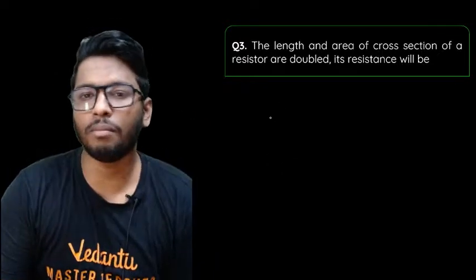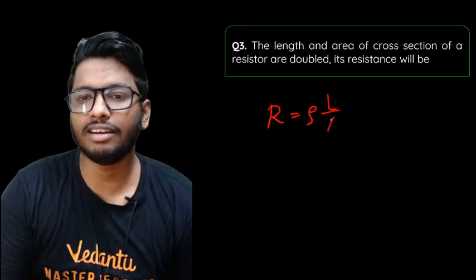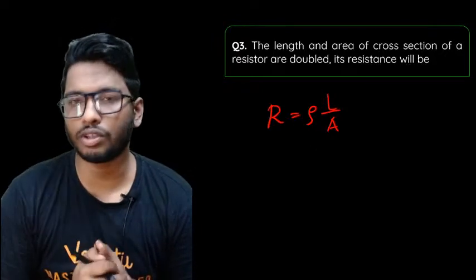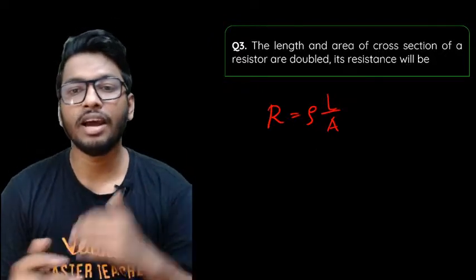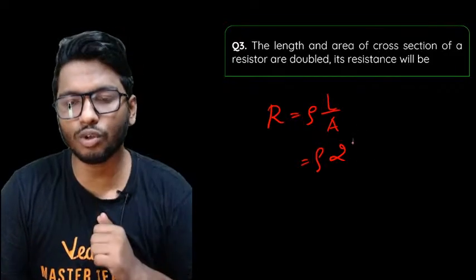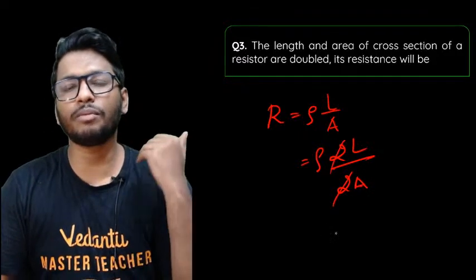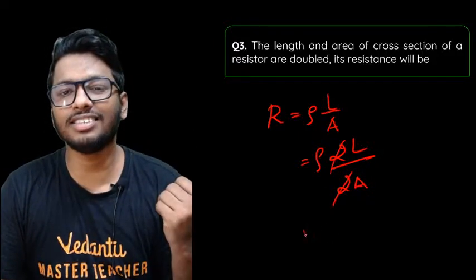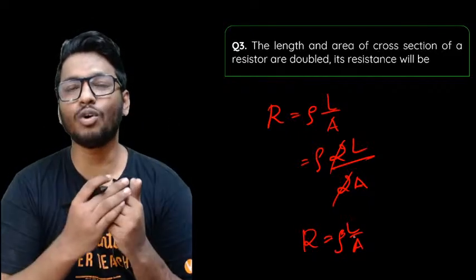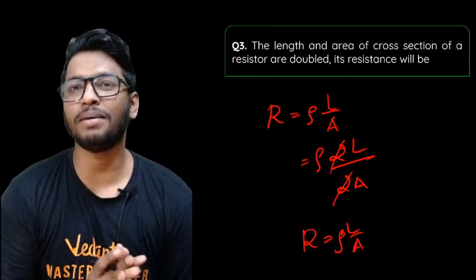If you remember the formula, resistance is equal to the resistivity of the material times the length divided by the cross-sectional area, because it's directly proportional to the length and inversely proportional to the cross-sectional area. Now, in this case, the length is doubled and the area is also doubled. So both will get cancelled. What will happen to the resistance? It will remain the same. It will remain unchanged. There's no change whatsoever because it gets cancelled out. Simple as that.